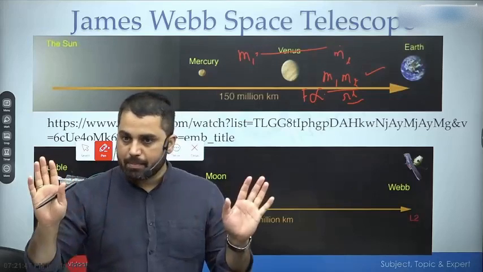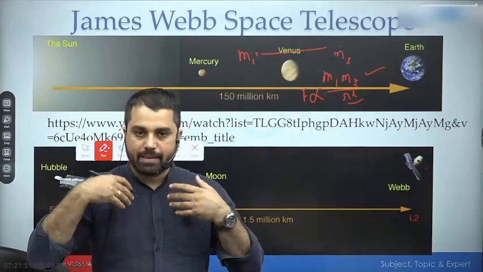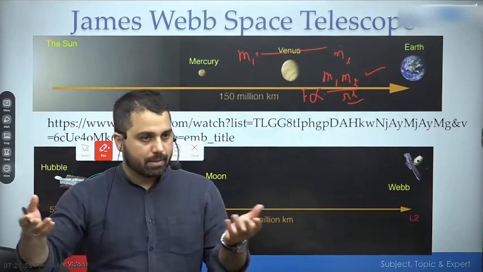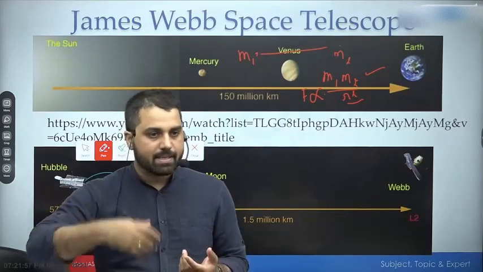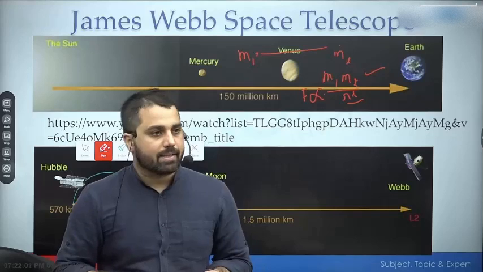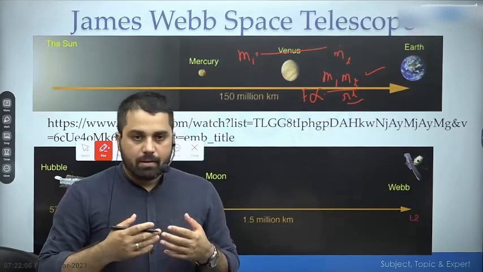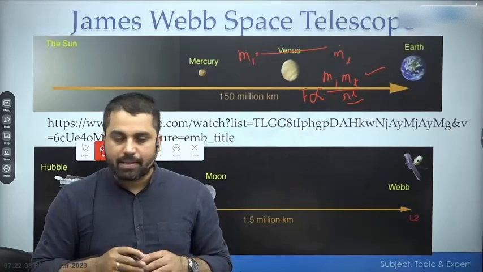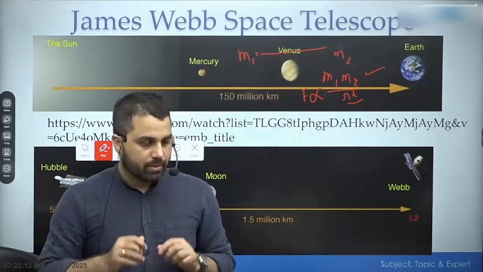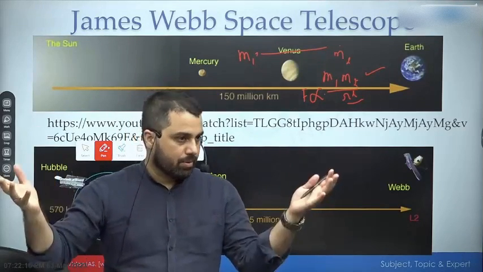Again, remember my problem. My problem is that I need an orbit. That orbit requires a centripetal force. Often centripetal force occurs because of gravity. For example, if there is a satellite revolving around Earth, gravity is providing the necessary centripetal force. That gravity is because of Earth only. But Lagrange was trying to find out whether I can find a similar orbit, but where the required centripetal force है, that is not coming from one object but from two objects.